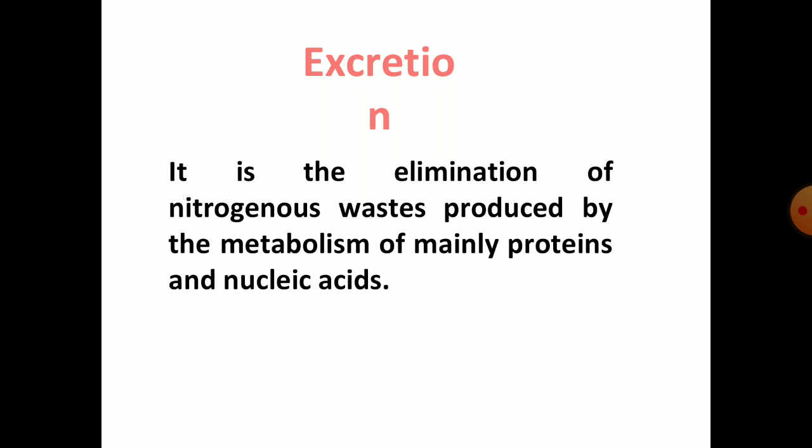Animals during their metabolism accumulate various kinds of chemicals in their body like ammonia, urea, uric acid, carbon dioxide, water, and also ions like sodium, potassium, chloride, phosphate, sulfate, etc.